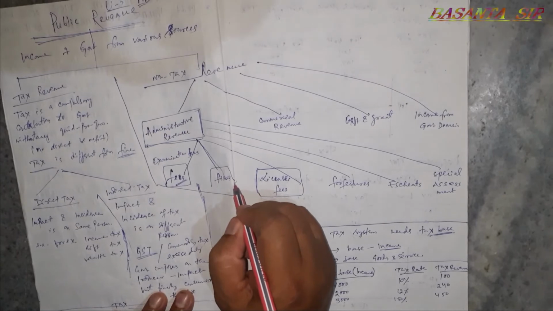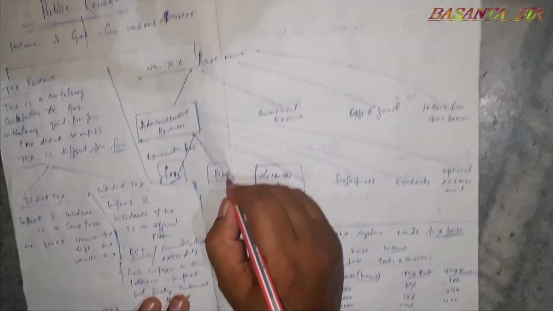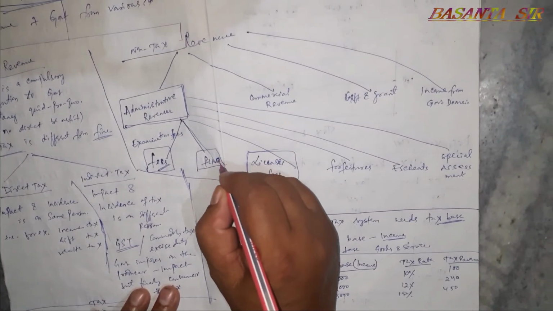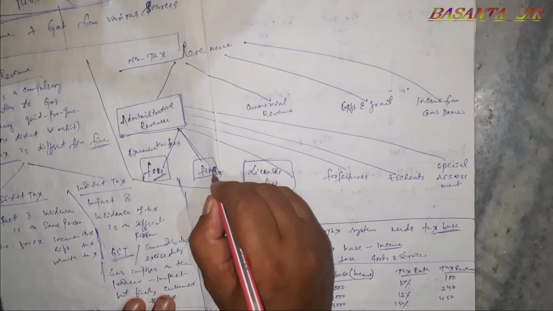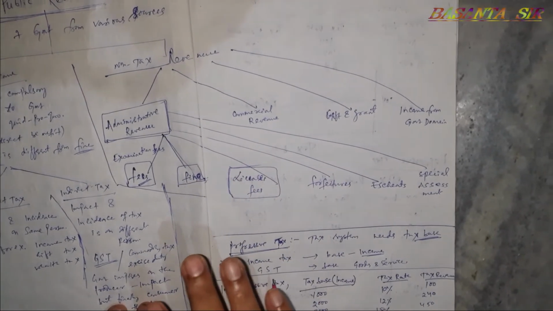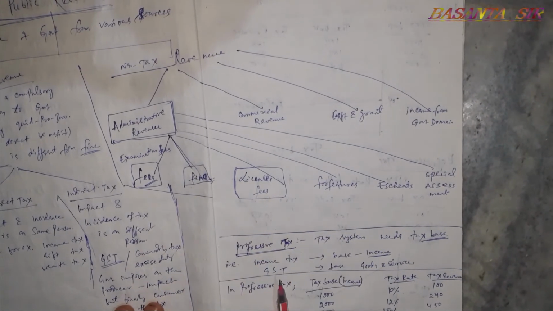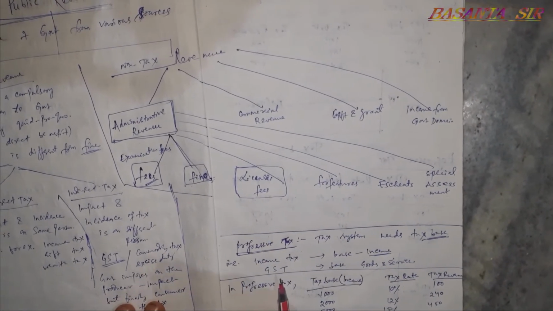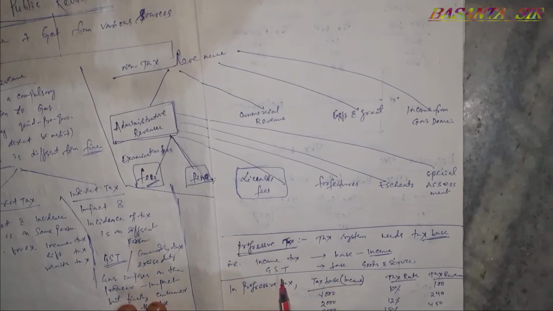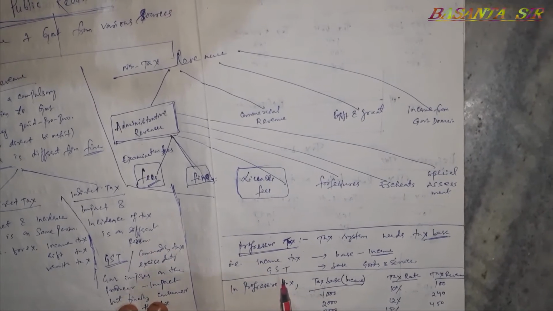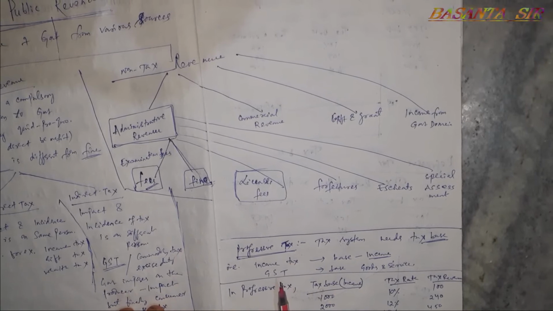Then comes fine. Fine is not imposed by government for the people to earn income. Rather, it is imposed on the persons to make them sociable. That is, they should not do the unsocial activities which will affect others.